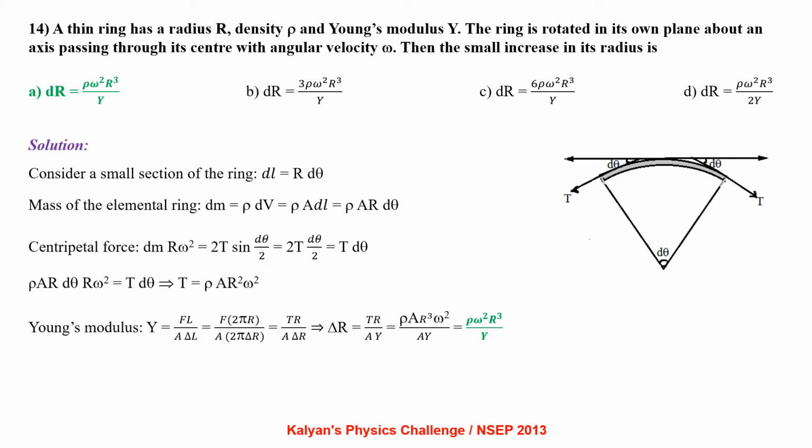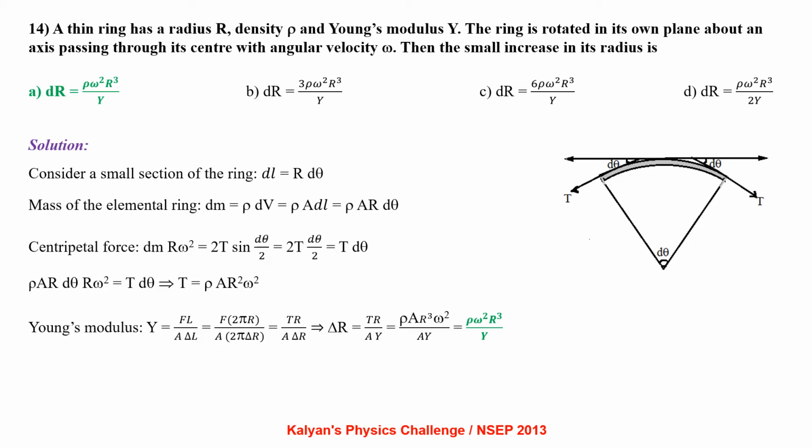Consider a small section of the ring dl equal to r d theta. Mass of the elemental ring dm equal to rho dV, that is rho times A into dl, that is rho times A r d theta. Centripetal force is dm r omega square, which is provided by the sin theta component of tension. So dm r omega square equal to 2T sin(d theta by 2), which gives us T d theta. Here we have used the small angle approximation that sin theta is equal to theta. Rho times A r d theta times r omega square equal to T d theta, which gives T equal to rho A r square omega square.